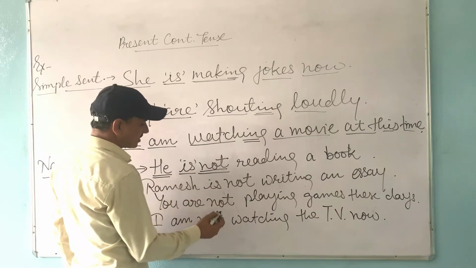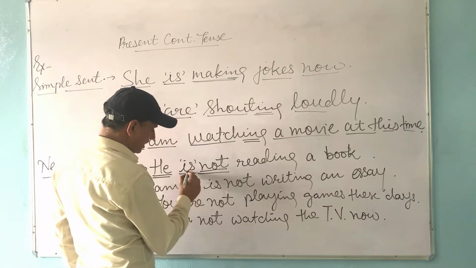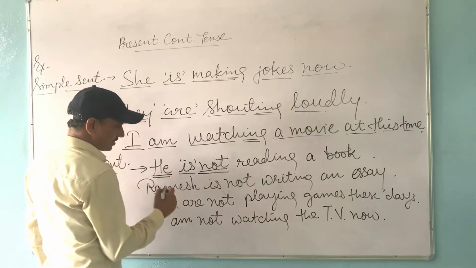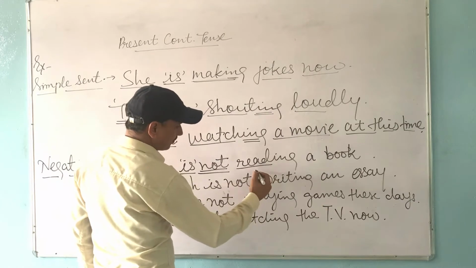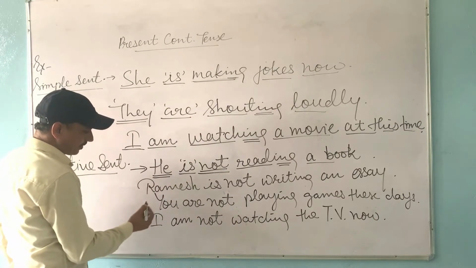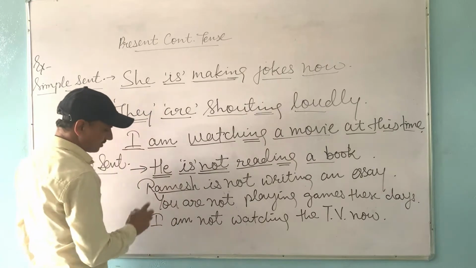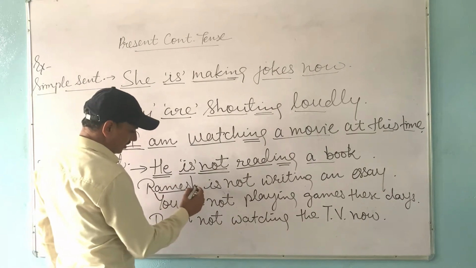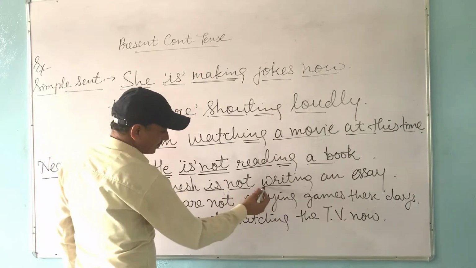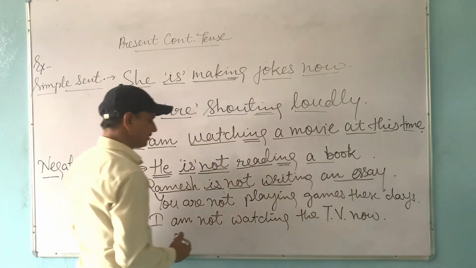So in negative sentences, we have to add not after the helping verb. Is is the helping verb and not has been added after is. Then read is the first form of verb with ing. A book is the object. Next example: Ramesh is not writing an essay. Ramesh is a singular subject, a noun, singular. So is is followed. Then not is added. Write is the first form of verb with ing, and essay is the object.